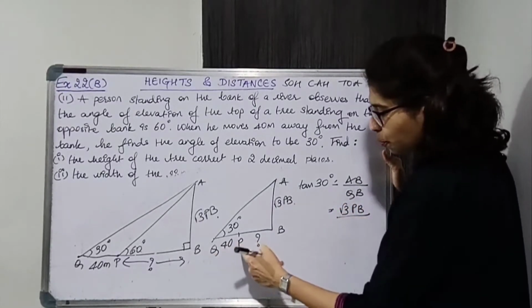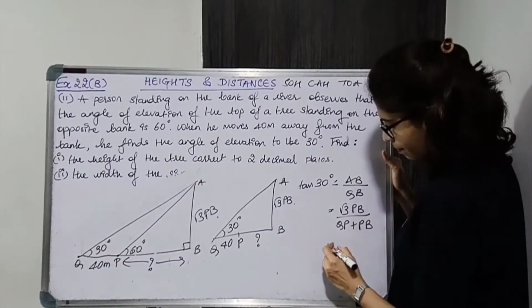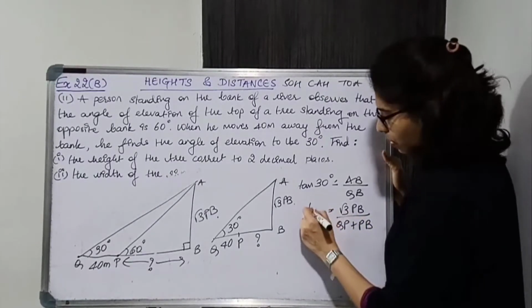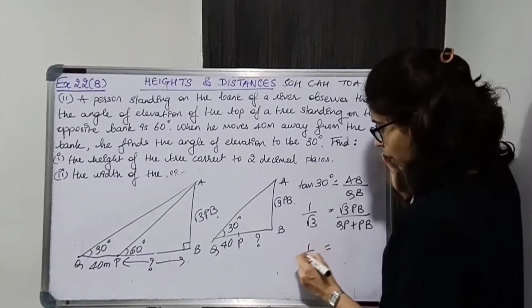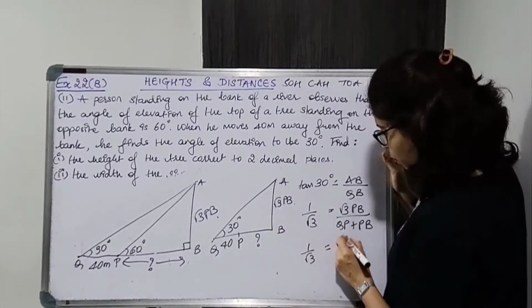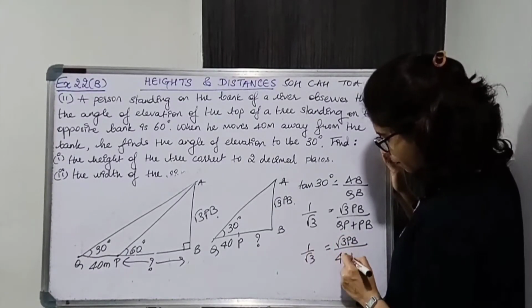QB is QP plus PB. Tan 30 is 1 upon root 3, from the standard value table. So 1 upon root 3 is equal to root 3 PB upon QP, which is 40 plus PB.